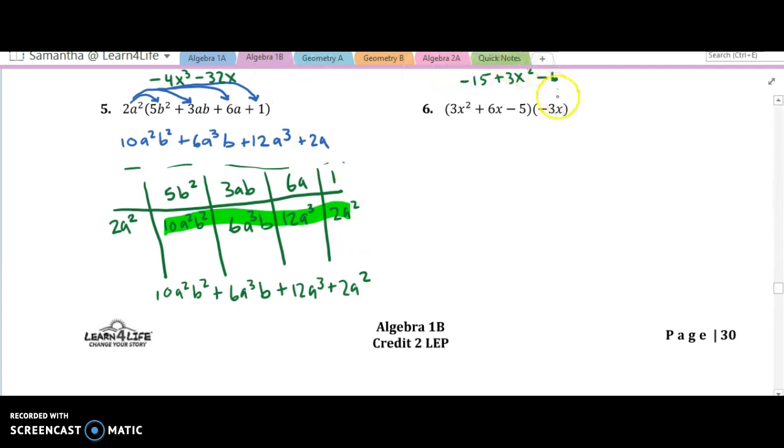Alright, next one. So I'm going to multiply all the way to the front because that's what I like. Negative 3x squared times 3x squared, that's negative 9x to the third. Negative 3x times 6x, negative 18, and then how many x's multiplying all together? 2, x squared. And then negative 3 times negative 5, it's going to be positive 15, and then I only have 1x multiplying, x. Okay, one more time, let's see what that looks like in the table.